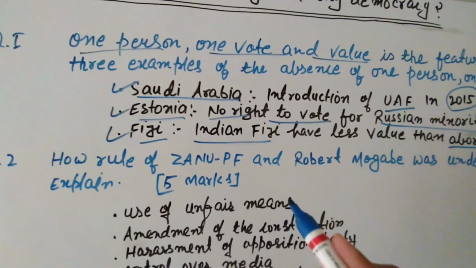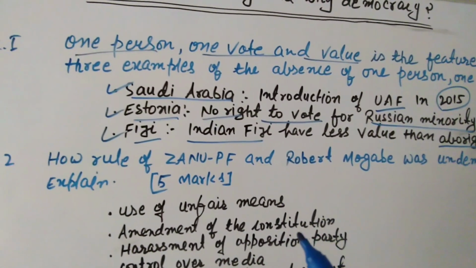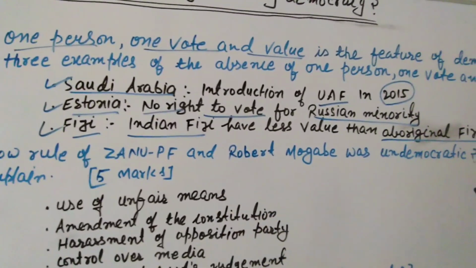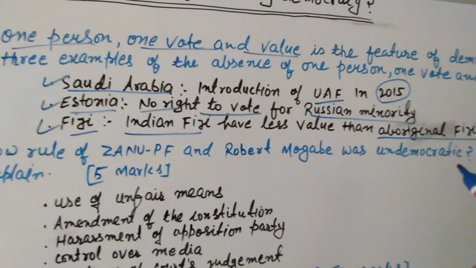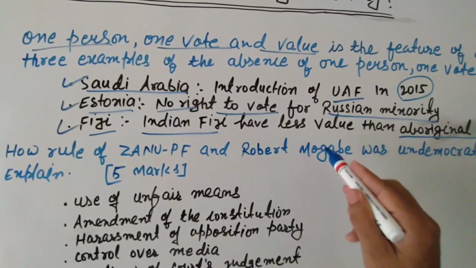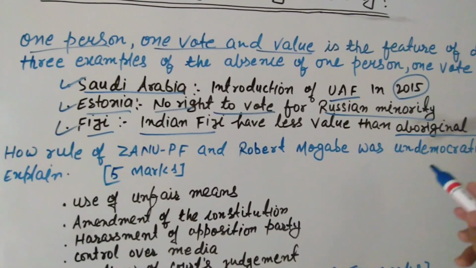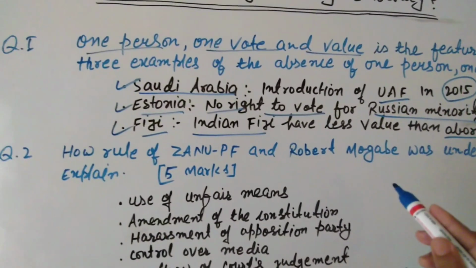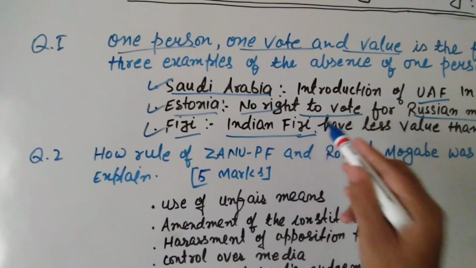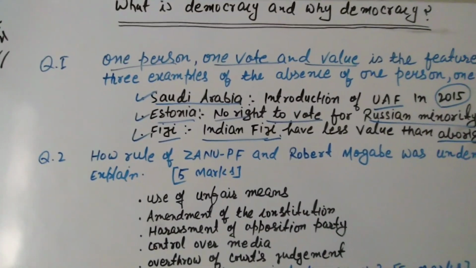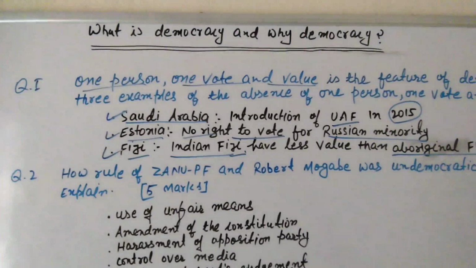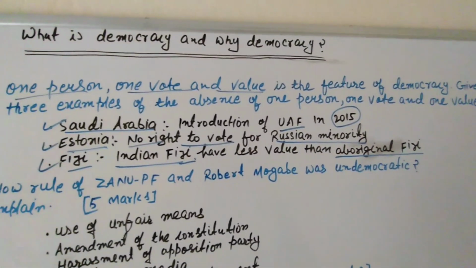So right to vote was given to Indian Fiji also and to Aboriginal Fiji also, but value of vote of Aboriginal Fiji is more than the value of the vote of Indian Fiji. So these are three examples of the absence of one person, one vote, and one value.